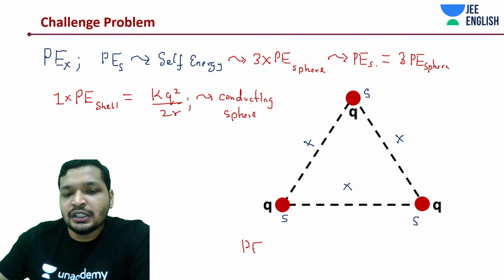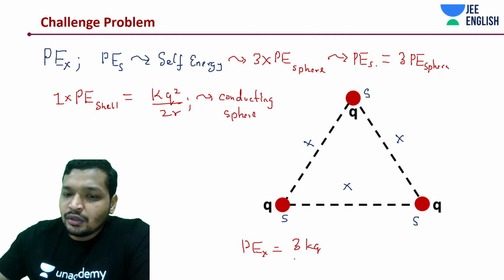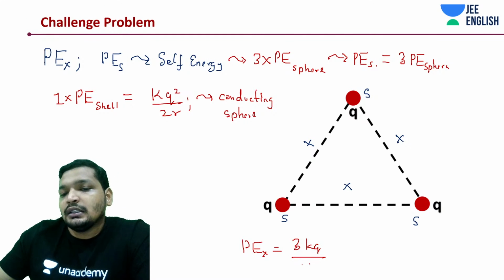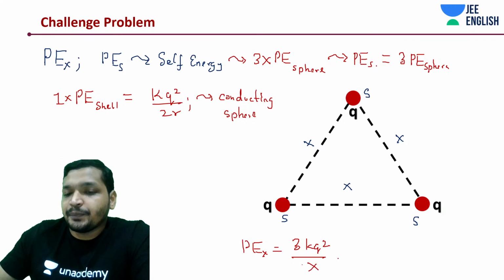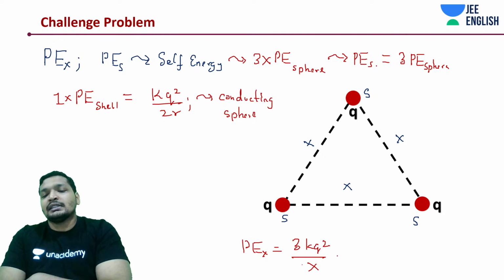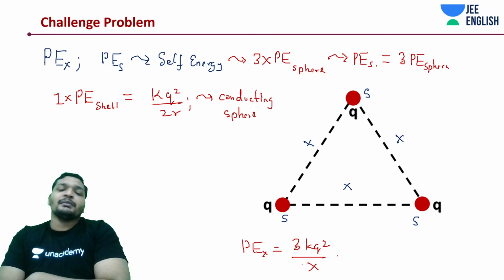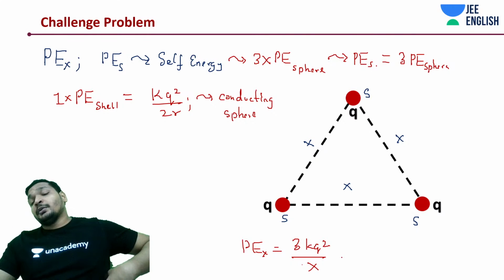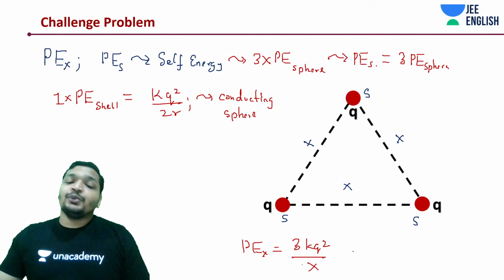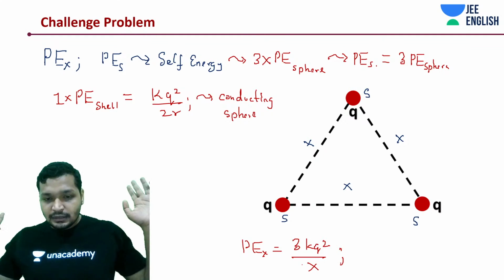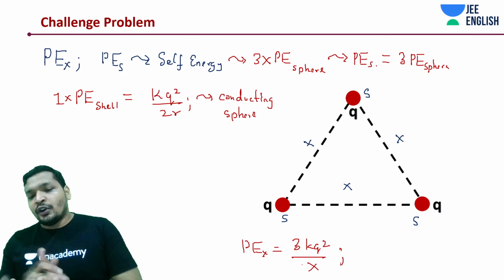Px is 3kq square by x. n into (n minus 1) by 2, in this case n is 3, so 3 into 2 by 2, the 2s get cancelled. You only have 3kq square by x. That is it. Simple. Let's move on to the problem.